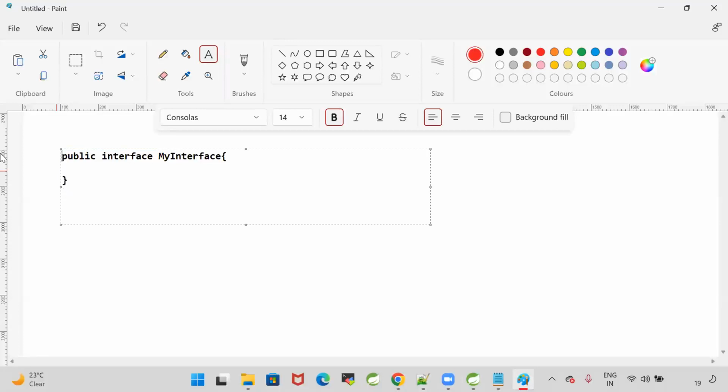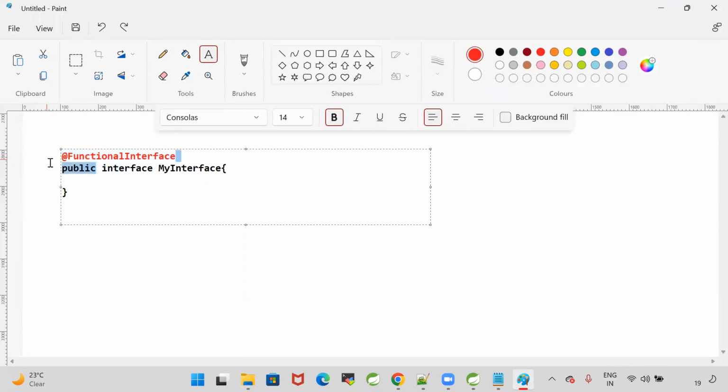If I remove this, the compiler will not check, because it is a normal interface only. When I don't write @FunctionalInterface, in this interface I can write any number of abstract methods, any number of default methods, any number of static methods. But my intention is to write my interface as a functional interface, and I want my compiler to check that this interface is a functional interface. How to inform that to the compiler? Hey compiler, please check whether this interface is a functional interface or not. That's where we write one annotation called @FunctionalInterface.